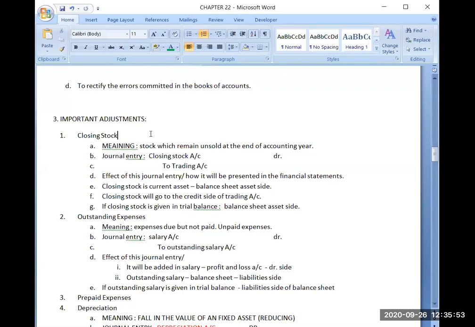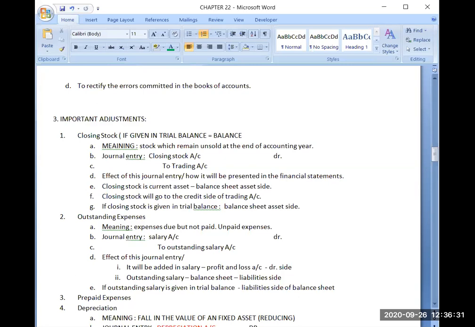So if it is given in trial balance, then in which financial statement will you be writing closing stock? Because it is a real account, in which financial statement? Yes, then it will be going to the balance sheet only.